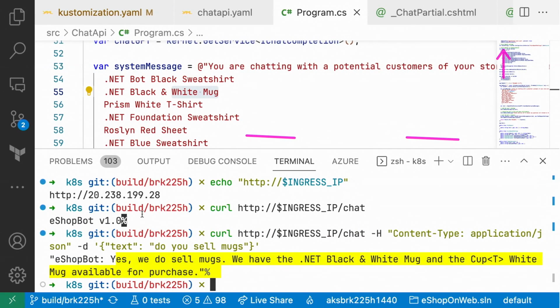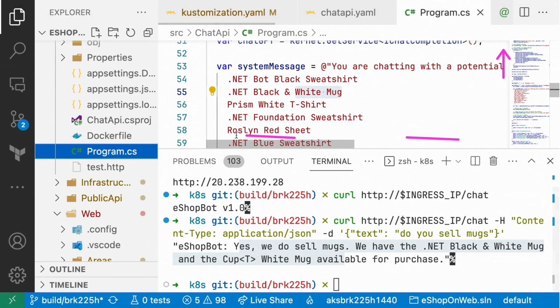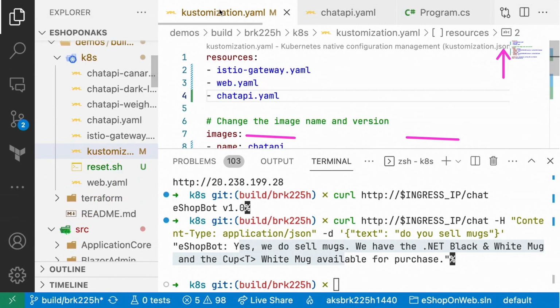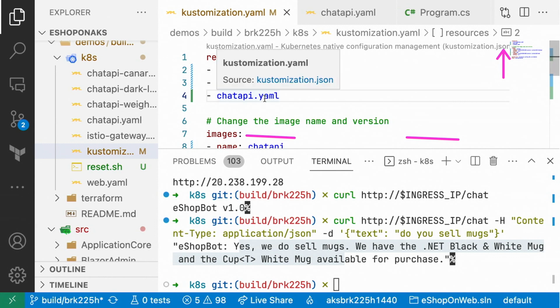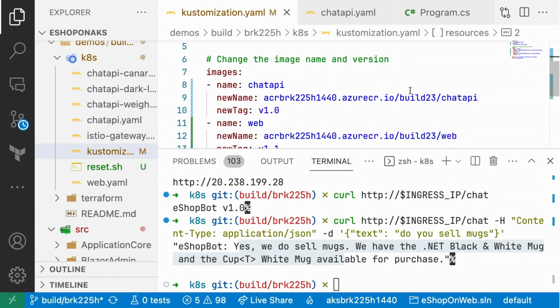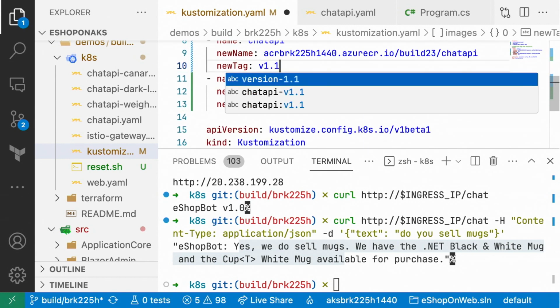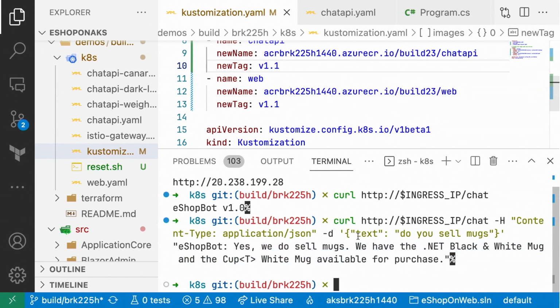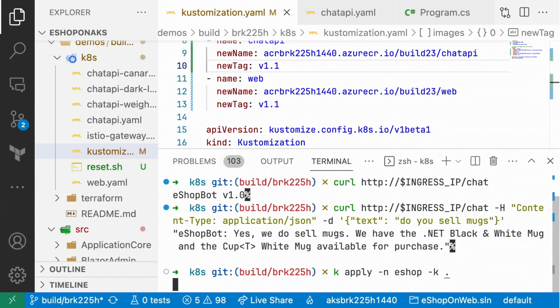What if, from there, we iterate on the chatbot and we want to make it better? Well, we can use capabilities of Istio, the traffic routing, to darkly launch features. And so we can do that. Let me just go ahead and deploy a new file there. And I'll bump my chat API version up. And then I'll go ahead and deploy that.